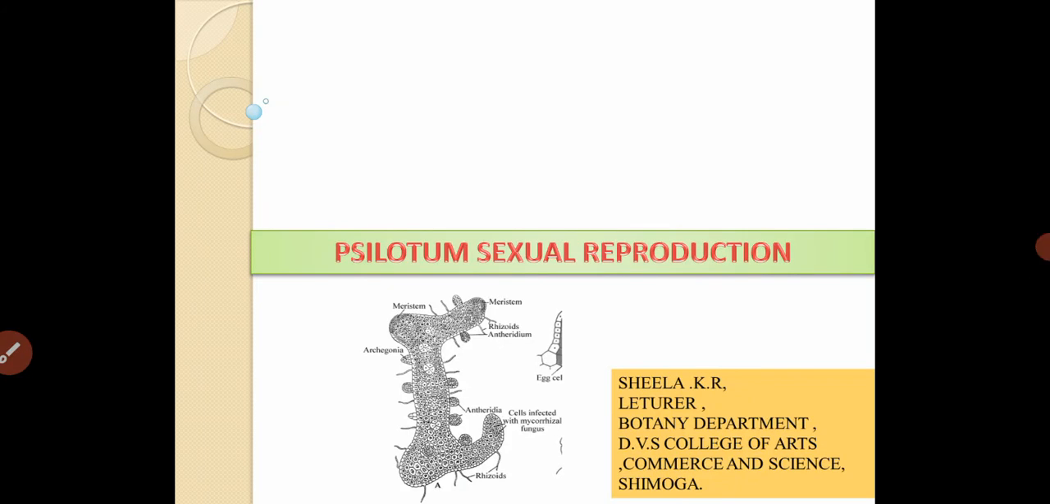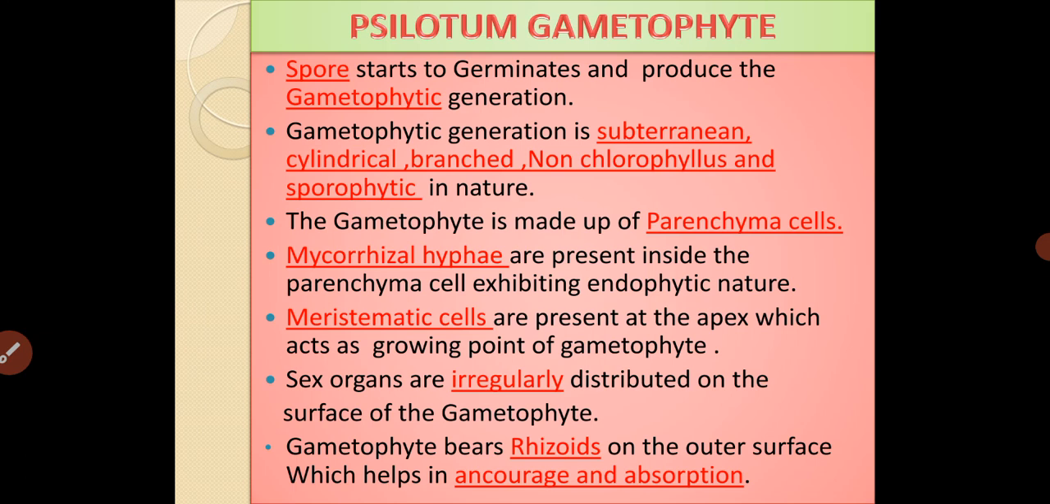In this class I am going to discuss with you gametophyte and sexual reproduction in the case of Xylotum. After the sporophytic generation, the spore starts to germinate and produces the next generation called the gametophytic generation. During gametophytic generation, the plant body appears underground in nature, that is subterranean. It is cylindrical in shape, branched, non-chlorophyllous, that is it is not involved in photosynthesis, saprophytic in nature.